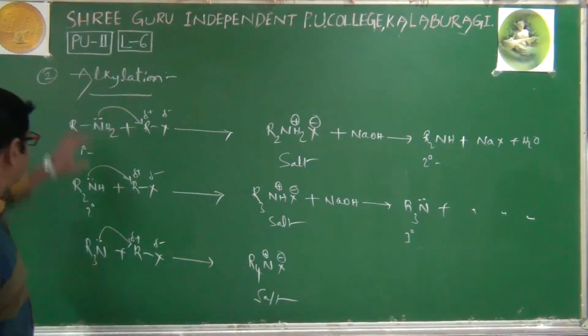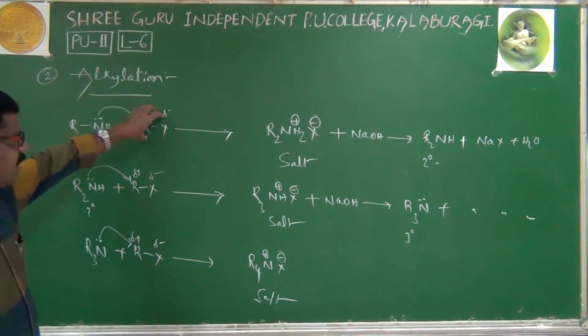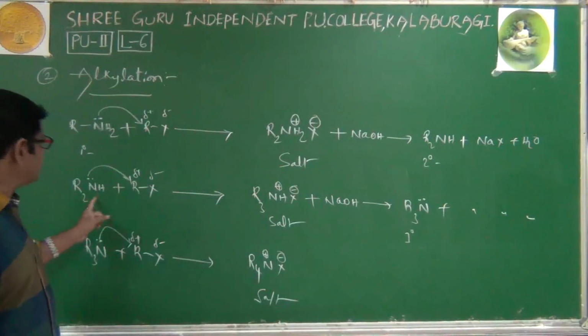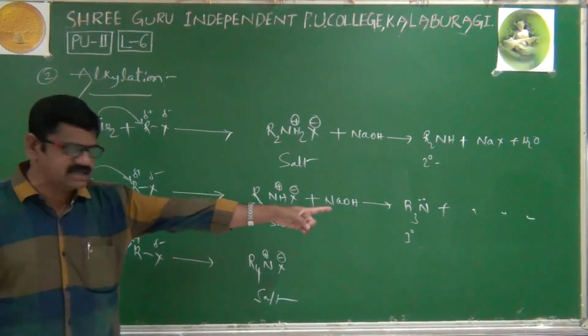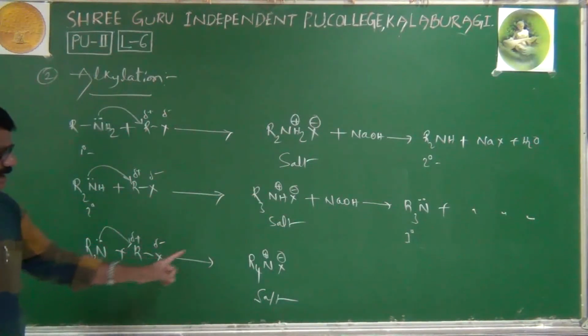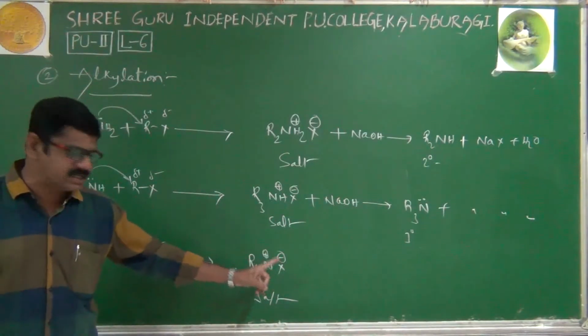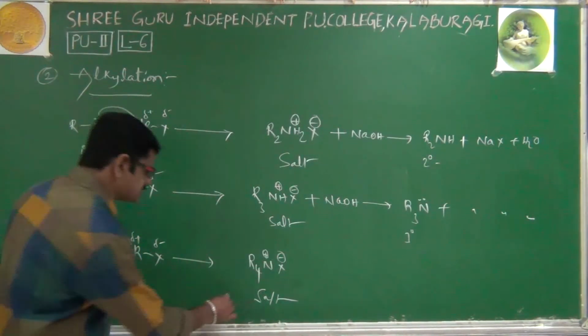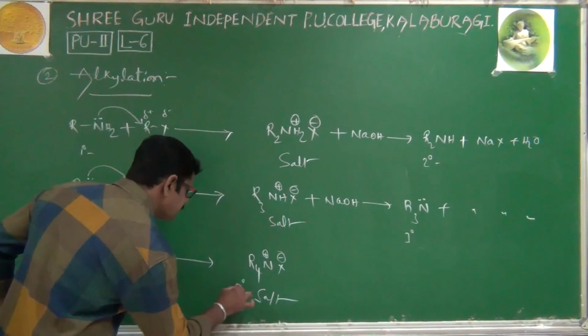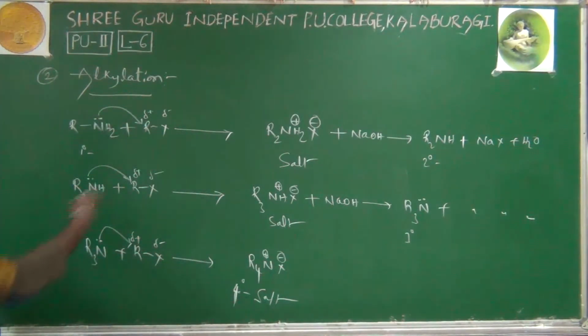Very simple. When primary amine is undergoing alkylation, we get secondary amines. When secondary amines undergo alkylation, tertiary amines. When tertiary amines undergo alkylation, finally quaternary salts are obtained. Right. And if you want, you can take an example also.